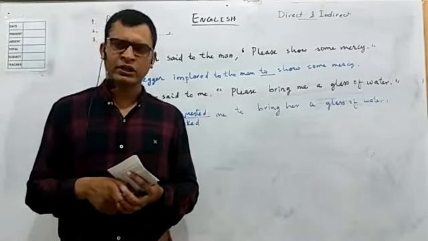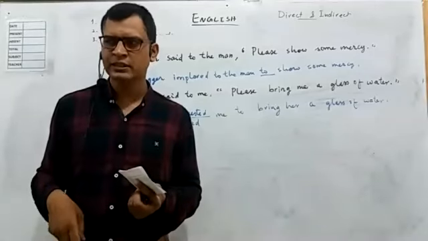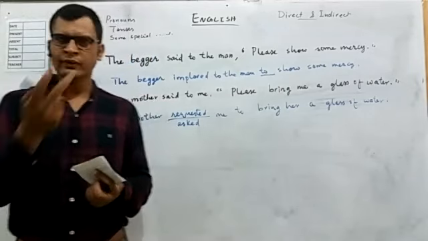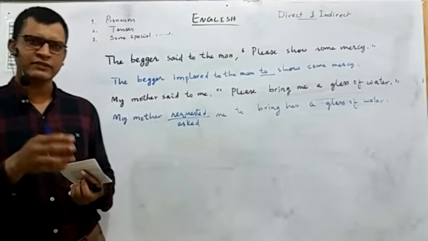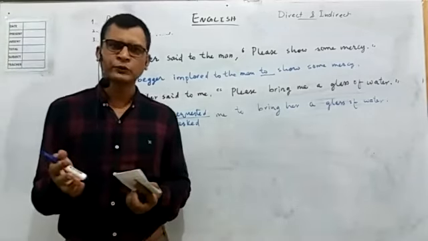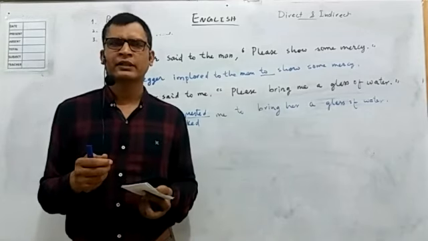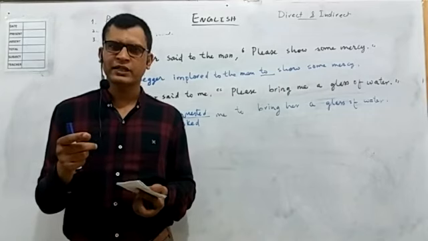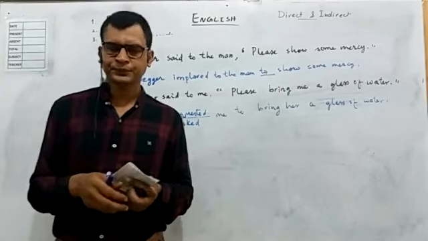Then we have order sentences. In order sentences, the easiest way is to change a positive sentence by putting "to" and the simple verb, and then putting "not to" in the negative sentence, and then the simple verb. If there are